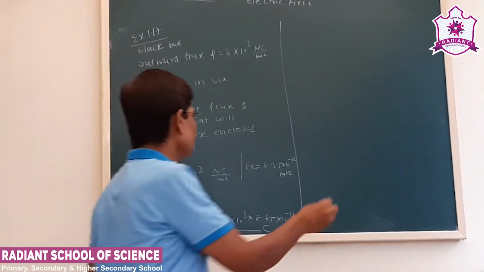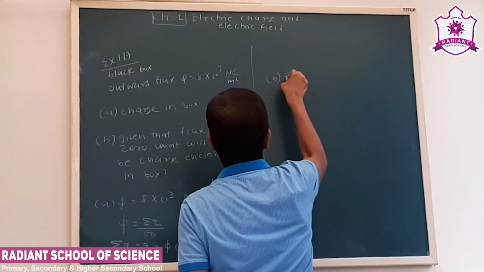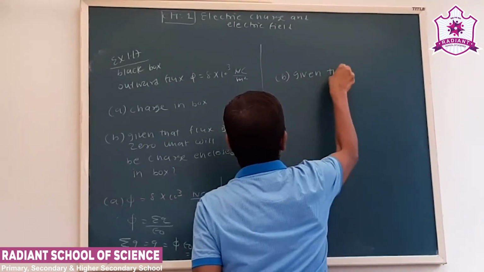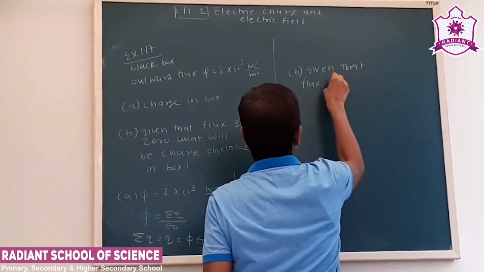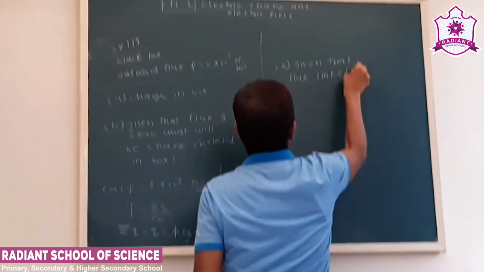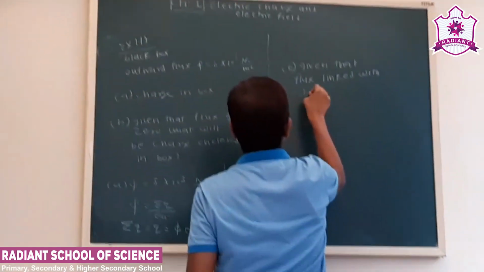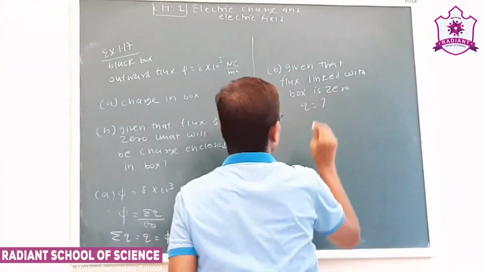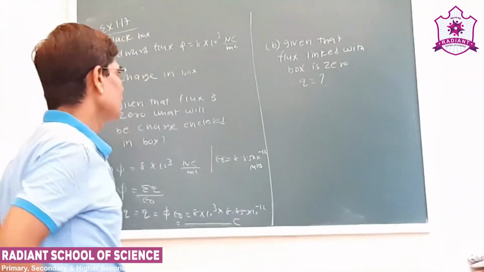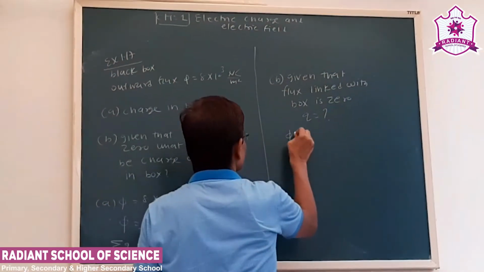Now the second part of the question says, given that the flux linked with the box is 0, what will be the charge? Okay, now here the flux is given as 0.